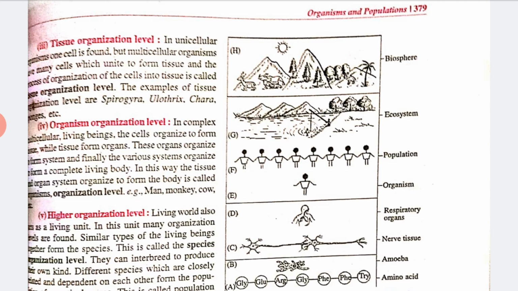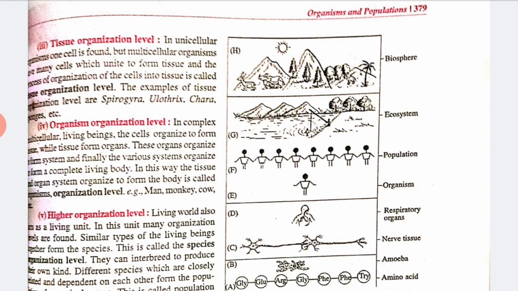Now next we have the organism organization level. In complex multicellular living beings the cells are organized to form tissues, tissues form organs, and these organs are organized to form a system, and finally the various systems are organized to form a complete living body. In this way the tissues and organ systems are organized to form the body, and that is called the organism, right? For example, man, monkey, cow, etc. We are all organisms, right?